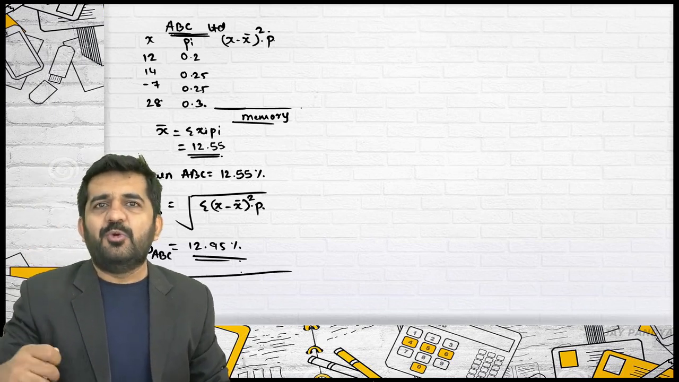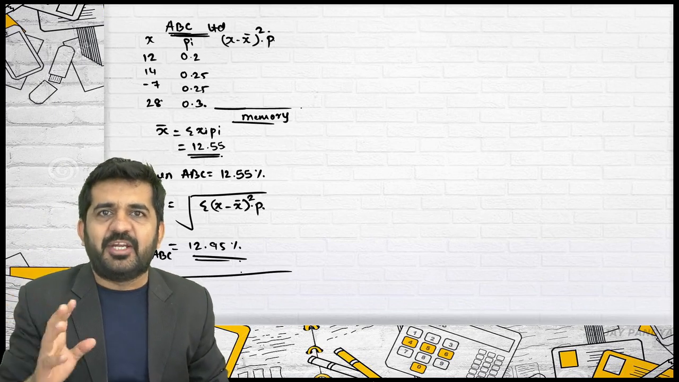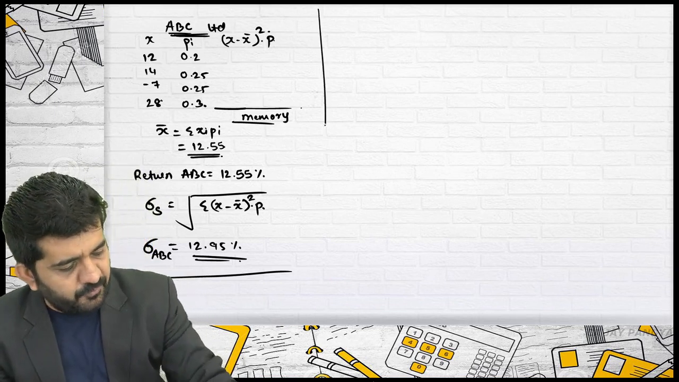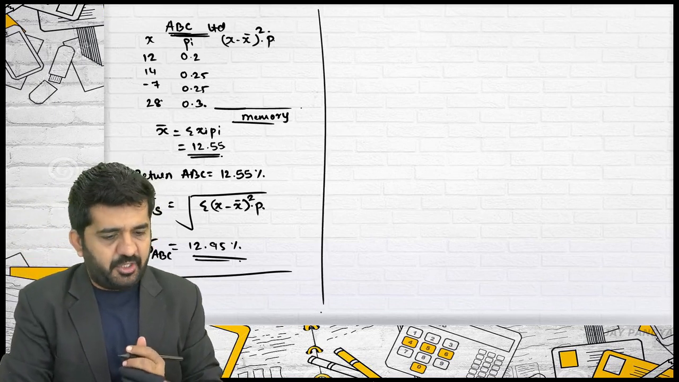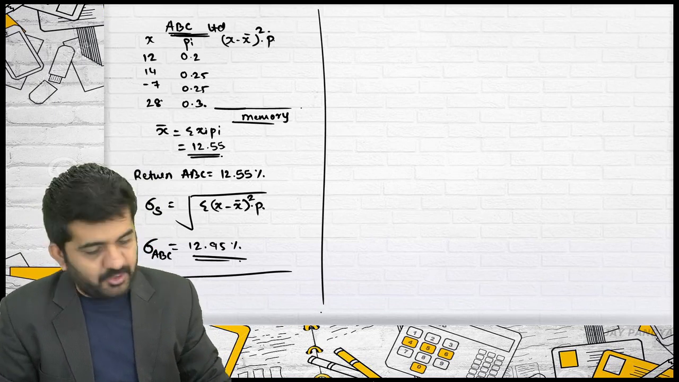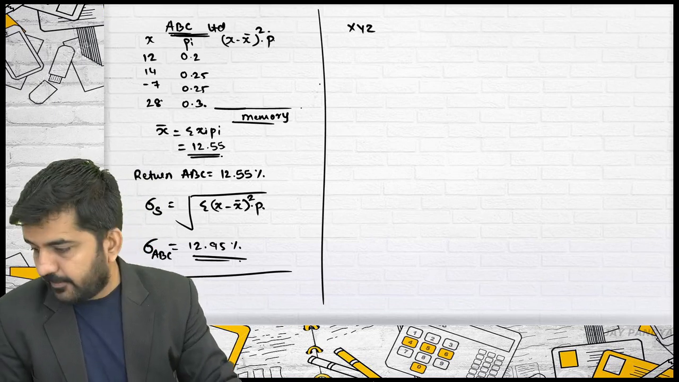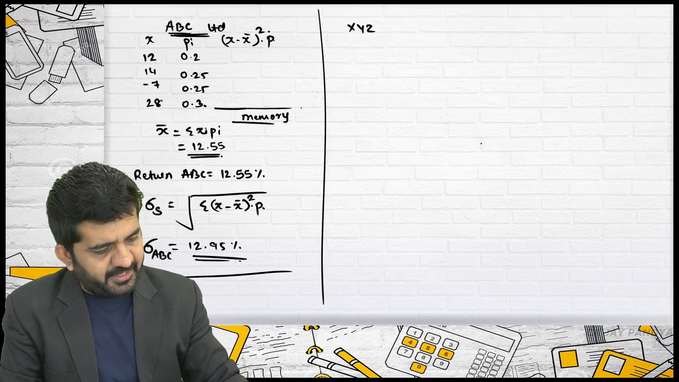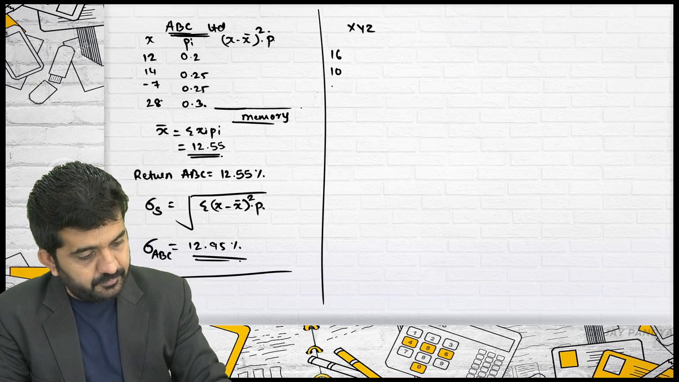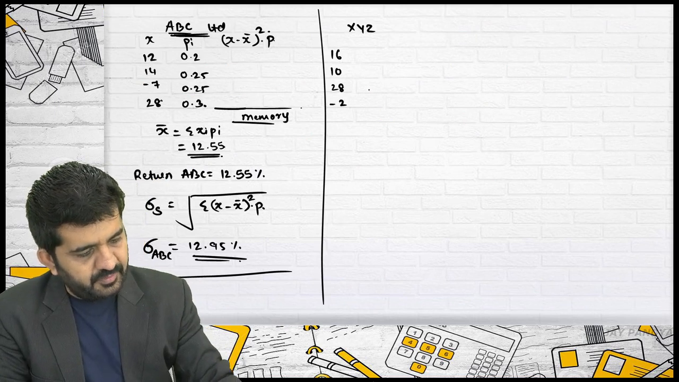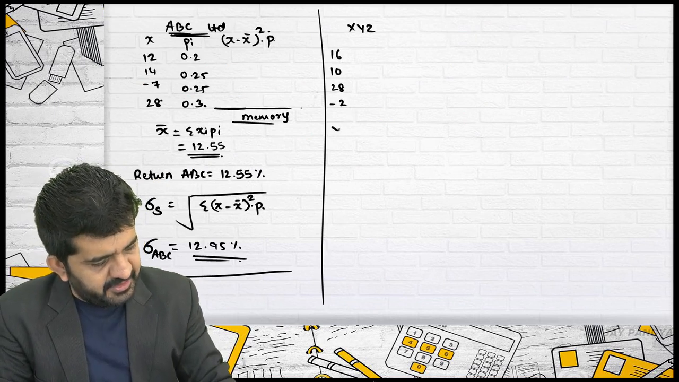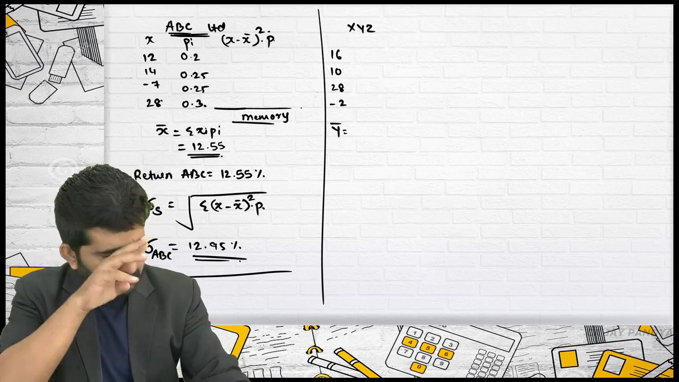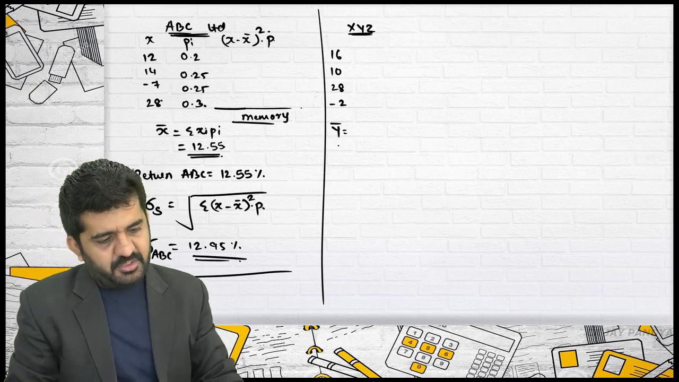Are you getting it? When you do the sum, you understand that every time that full-fledged formula is not to be used. You are not finding out standard deviation of portfolio, you are finding out standard deviation of security. Let us do for XYZ. It is 16, 10, 28 minus 2. Probability will be remaining same. Let me find out Y bar. XYZ, I am treating it as Y. Is it all right?